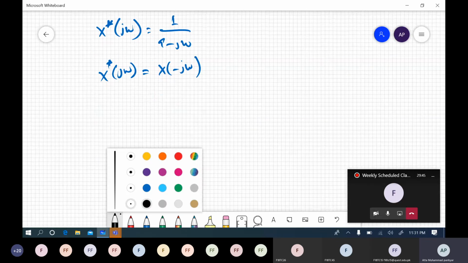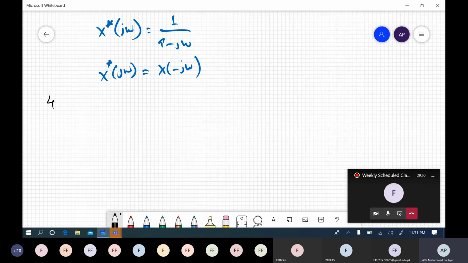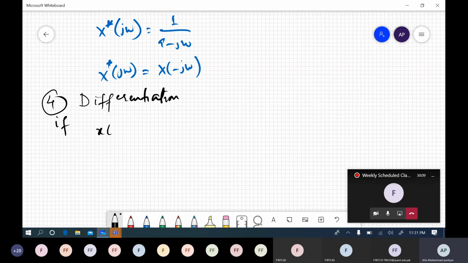Okay, so moving further, the fourth property is differentiation. We say if x of t has Fourier transform x of j omega, right?